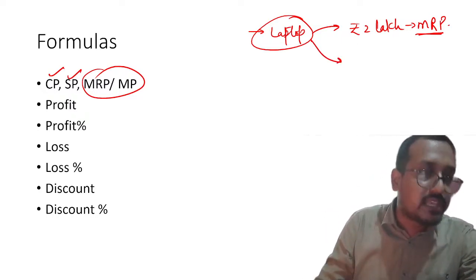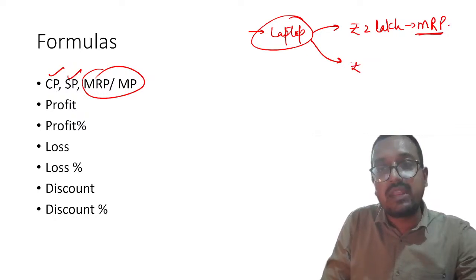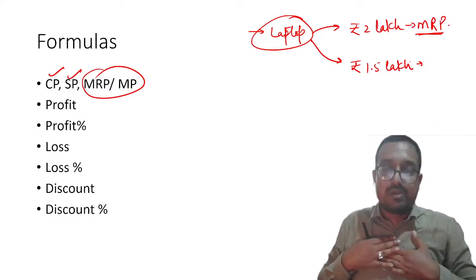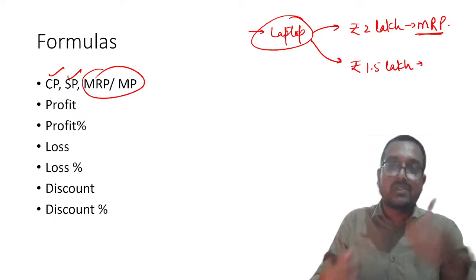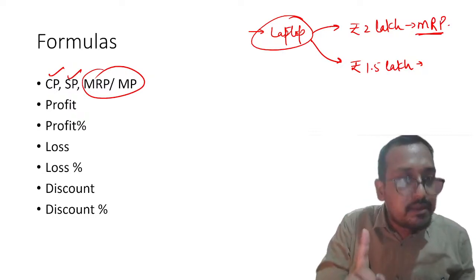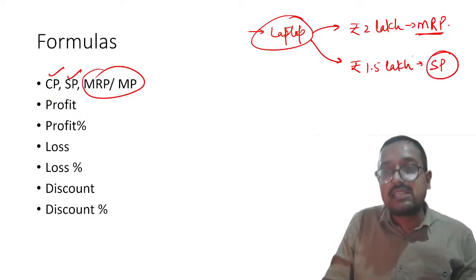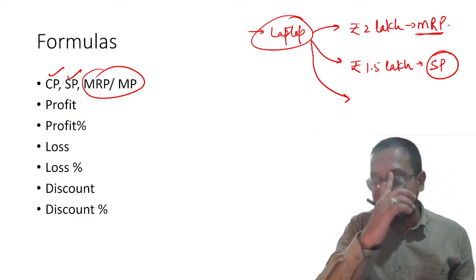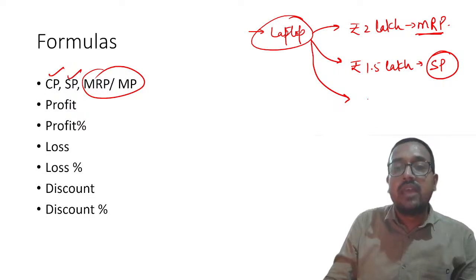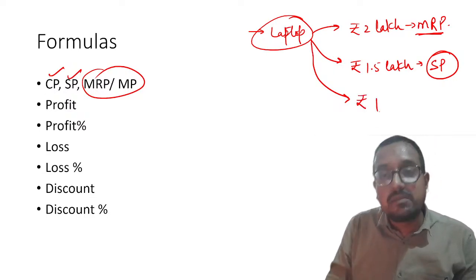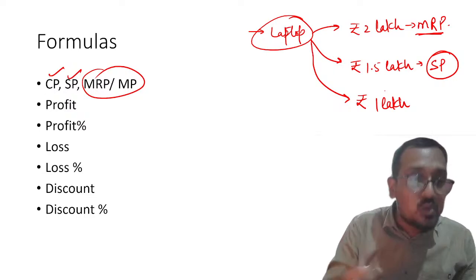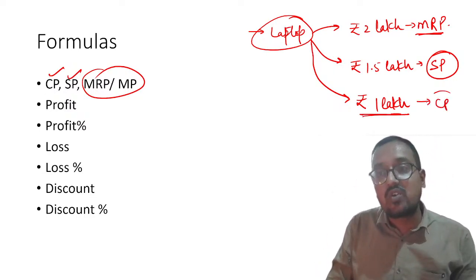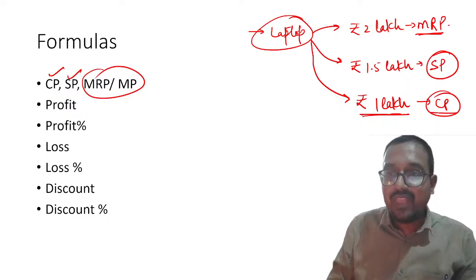I will start negotiating with him. Let us say selling price will come out to be 1.5 lakh, at which I will buy the laptop. So the laptop's cost price for me will be 1.5 lakh, but please remember, for the shopkeeper it will be selling price. But you also know that shopkeeper is not doing charity work, and obviously he must have bought it for something less than 1.5 lakh. Let us presume that the price at which shopkeeper bought this thing was rupees 1 lakh. This is called cost price. Everyone understood this thing?